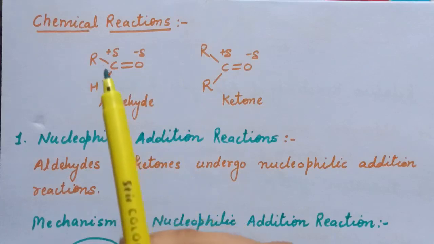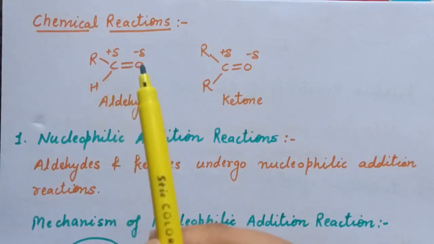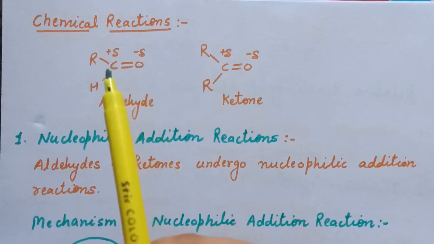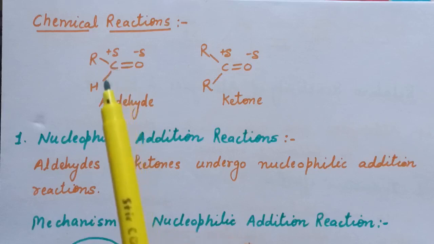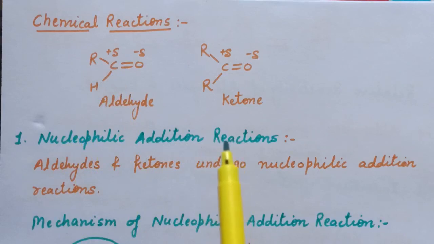That is, the carbonyl carbon is electrophilic and the carbonyl oxygen is nucleophilic. Therefore, at this electrophilic center, nucleophile can attack, and because of this, aldehydes and ketones undergo nucleophilic addition reactions.